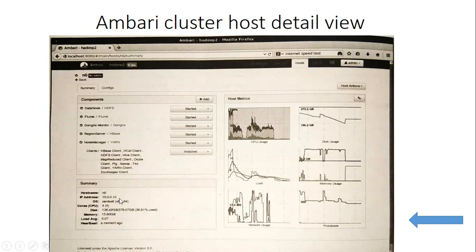The last one is the summary sub window. The summary window provides basic information about the host: host name, IP address, how many cores there are, hard disk usage, memory, load average, including the last time a heartbeat was received. So this is about the host view. Remember, in the host view there are three sub windows: components, host metrics, and summary.